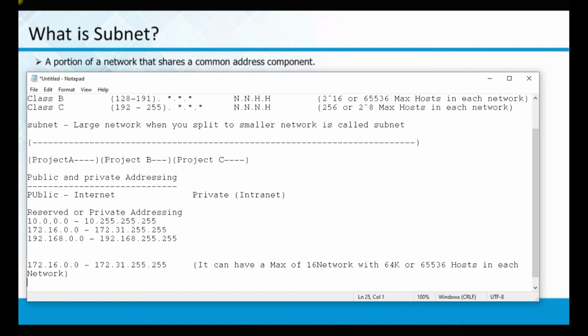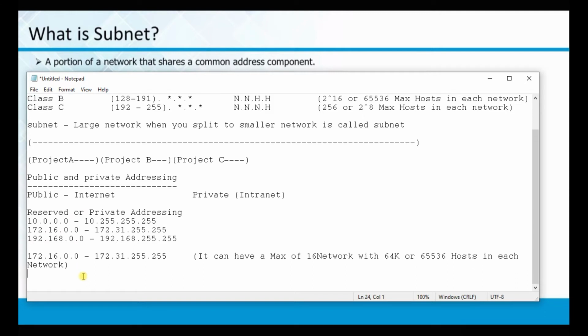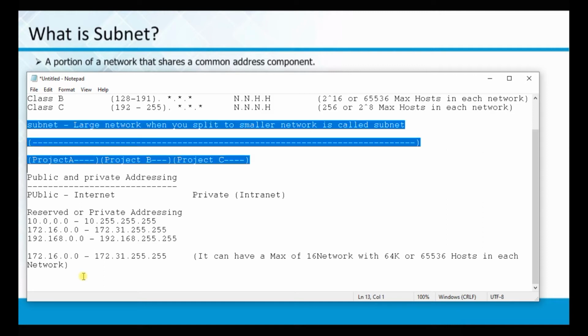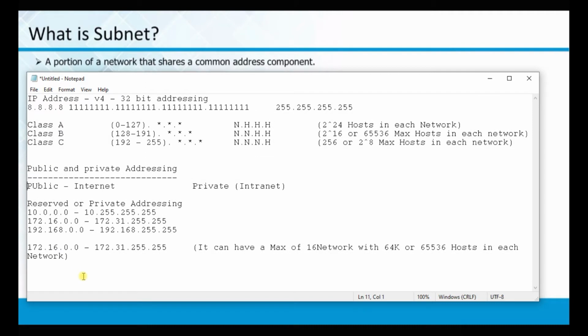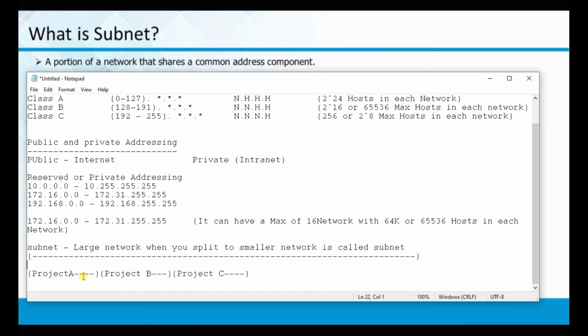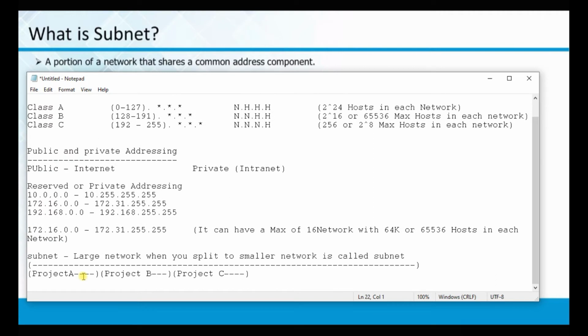But you can ask me, do you mean to say, sir, only 16 projects can be hosted totally? So then the concept of subnet has come. I'll explain about the subnet now. What is a subnet? As I mentioned, you are splitting this large network into smaller networks. This is how subnets come into the picture. So here the subnets are project A, project B, project C, project X.